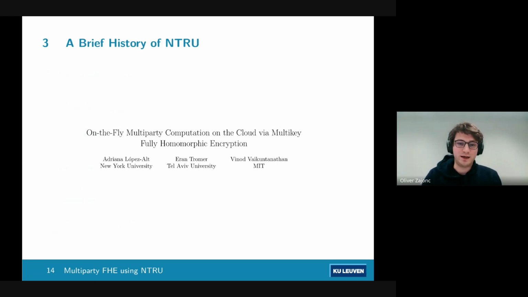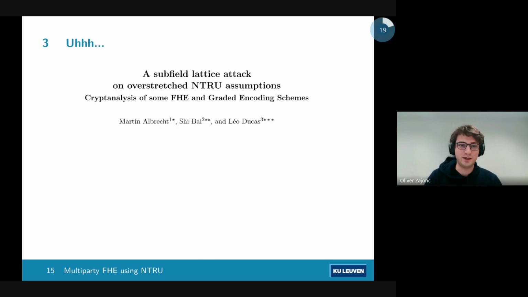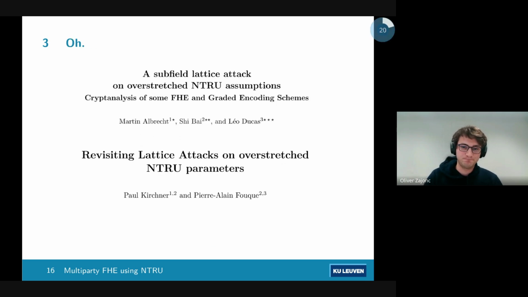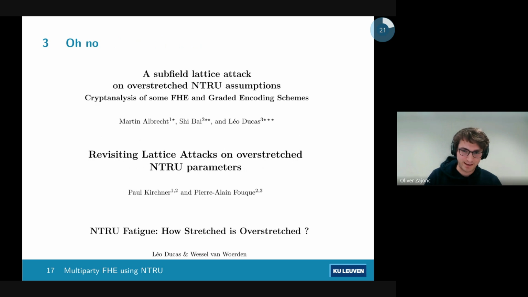About 15 years after that, in 2012, I believe, we have this work by Lopez-Alt, Tromer, and Vaikuntanathan called On-the-Fly MPC. And this does not only an FHE scheme based off of NTRU, it's a multi-key FHE scheme based off of NTRU, which clearly means that we now have an entire span of works based off of NTRU, which do FHE, right? Okay, so that's bad. That's not great.